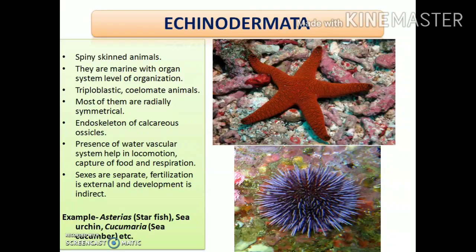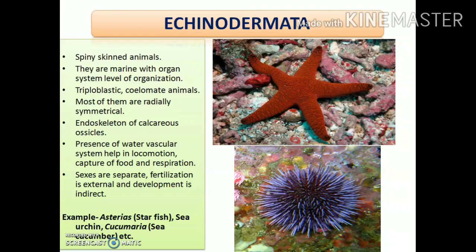It is basically a canal-like system regulated by water, and water here plays the essential role in locomotion, feeding and respiration.